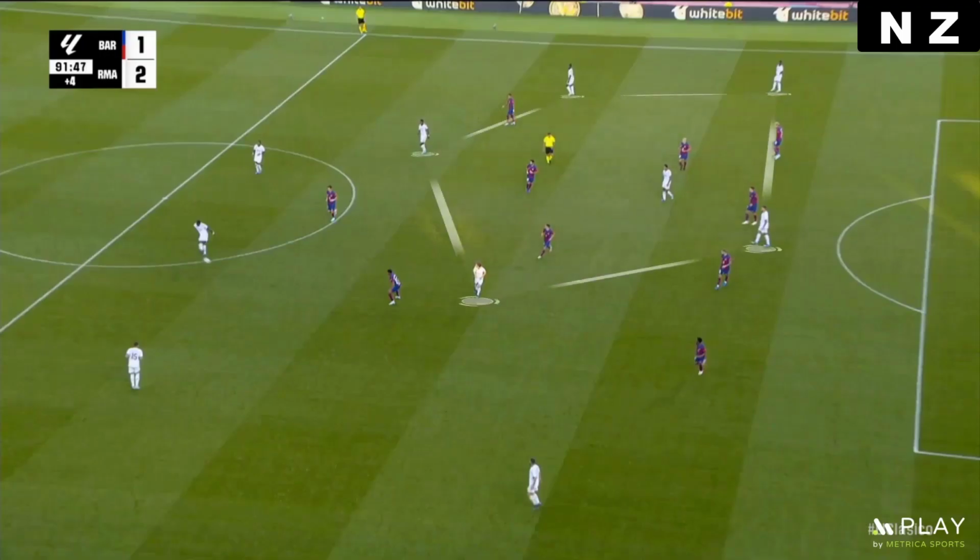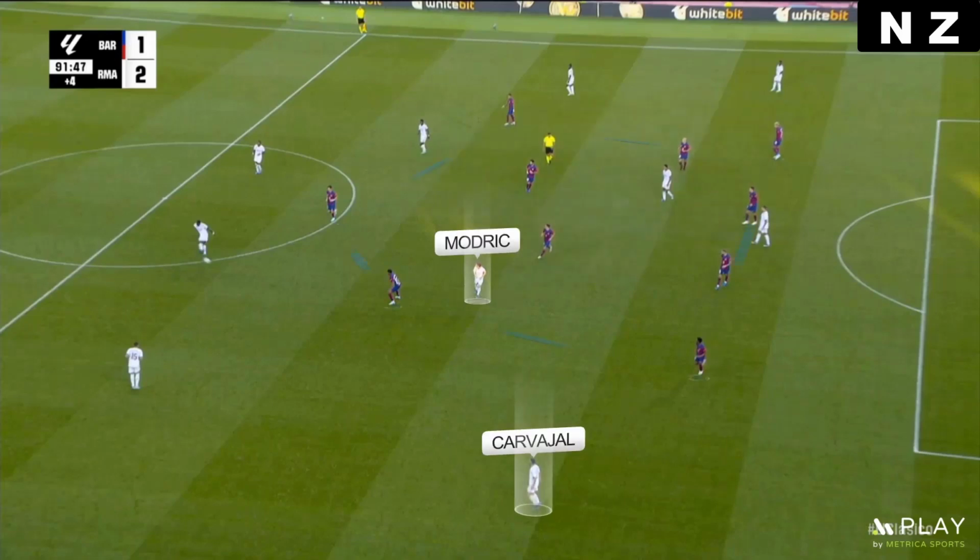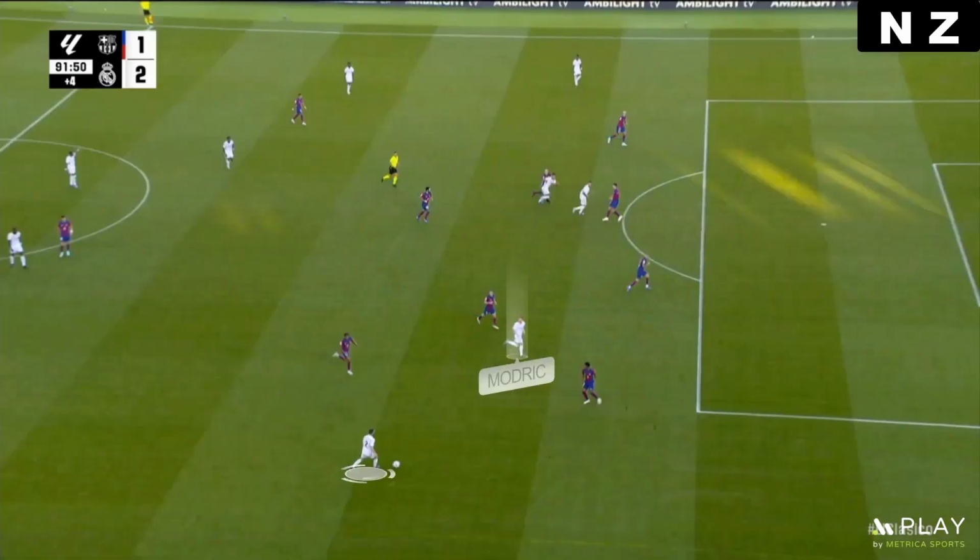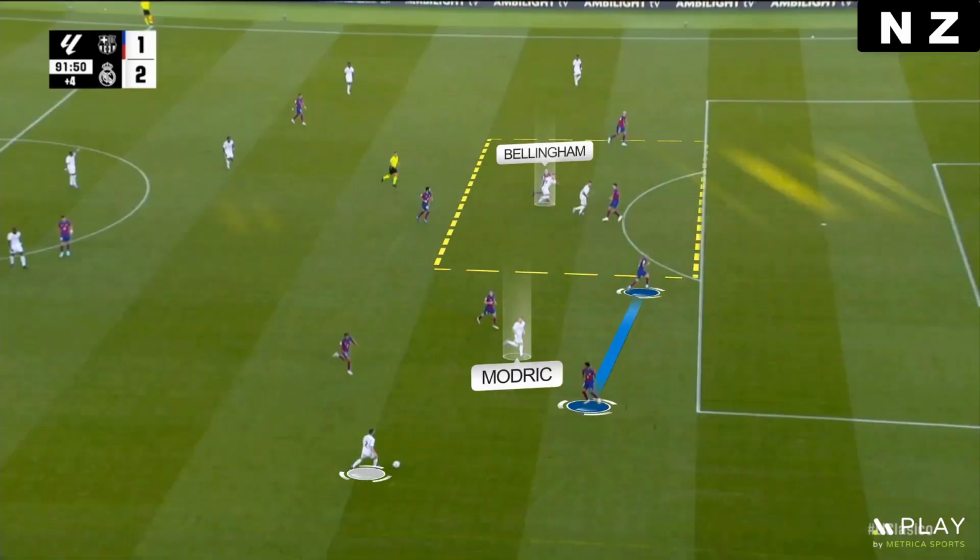For the second goal, we can see that Real Madrid followed the same patterns. They overload the central channels and the left side to free Carvajal, while Modric was running to the half space between Barcelona's fullback and center-back.